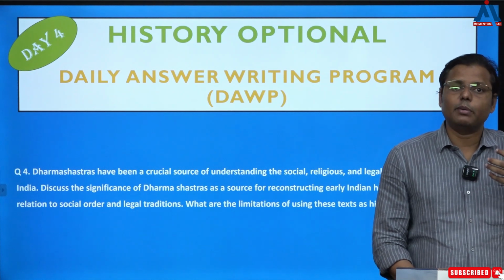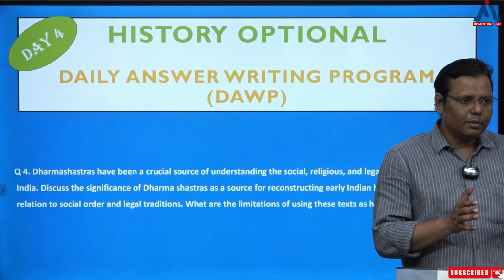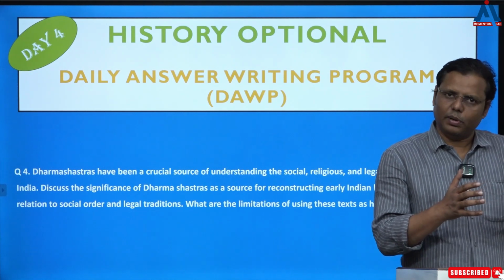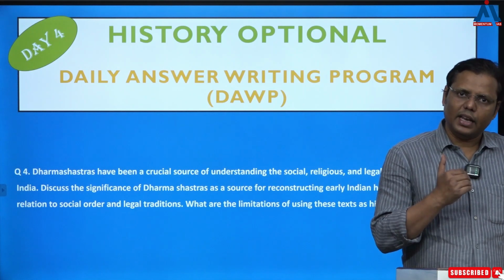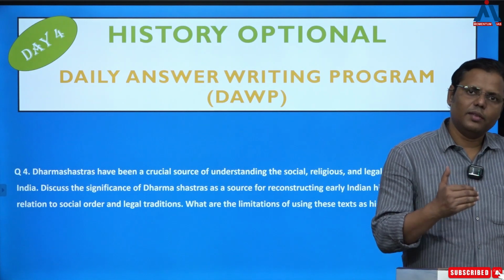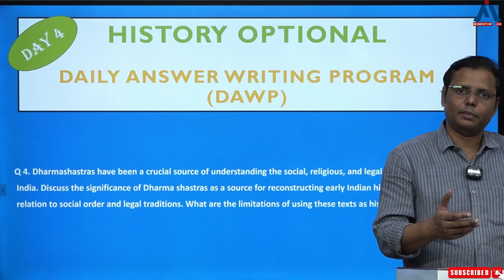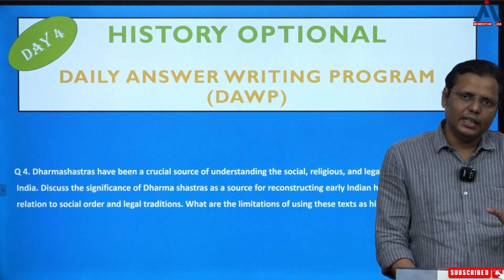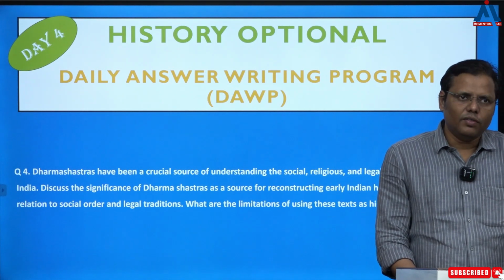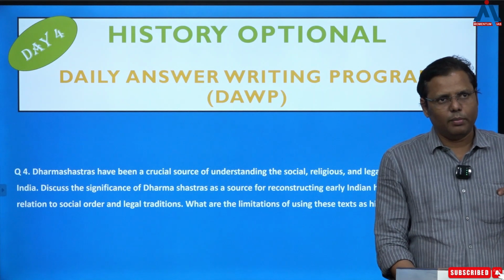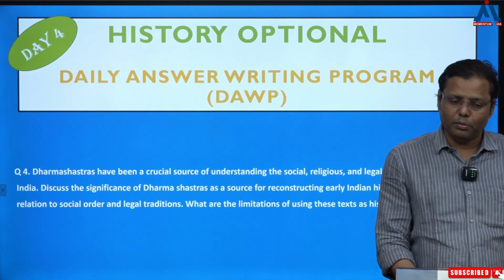Now what's the difference between prescriptive and descriptive? Prescriptive means they believe that society should be like this, and by considering a very ideal society, they are giving all these ideas in the form of a prescription. So they are not presenting the real society, rather a sort of imaginary society, which is one of the most problematic areas for this.